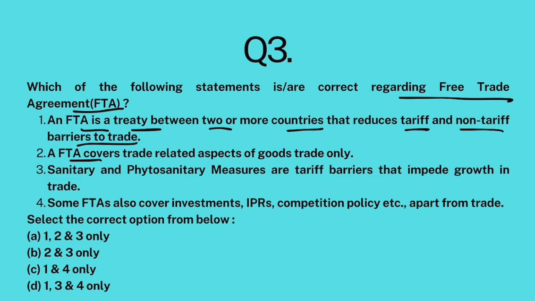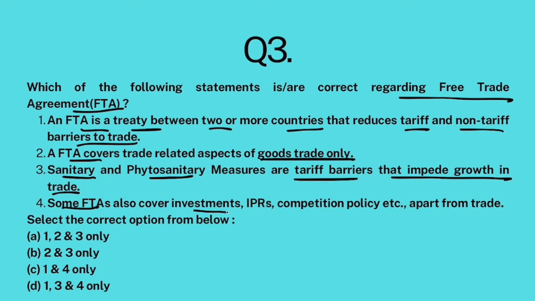FTA covers trade-related aspects of goods trade only. Sanitary and phytosanitary measures are tariff barriers that impede growth in trade. Some FTAs also cover investments, IPRs, intellectual property rights, competition policy, etc. apart from trade. Okay. Now, the reason why I have basically inserted a free trade agreement related question into this